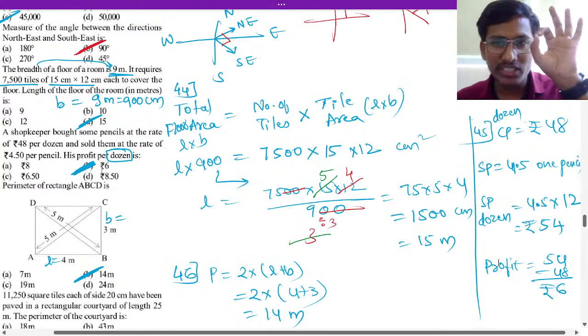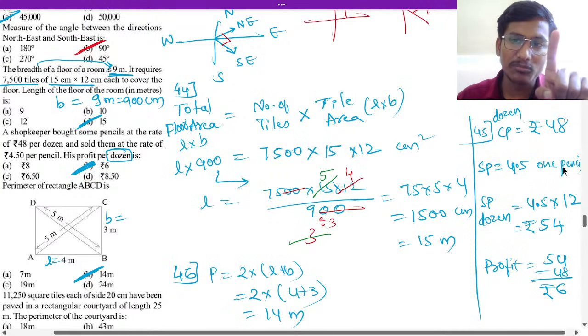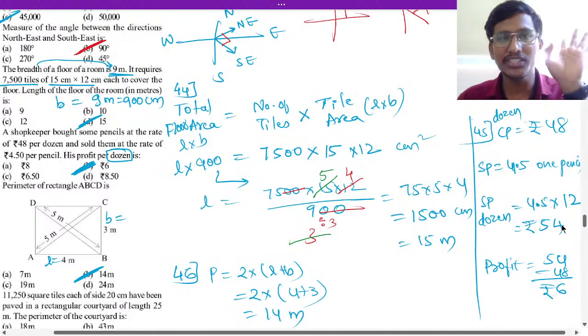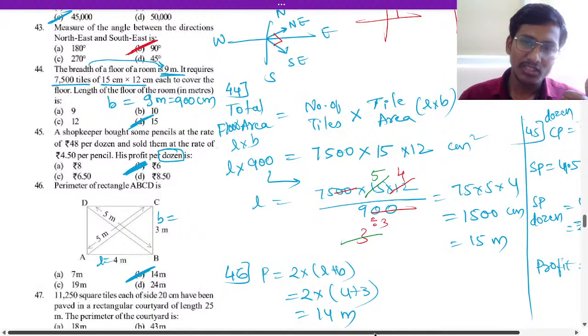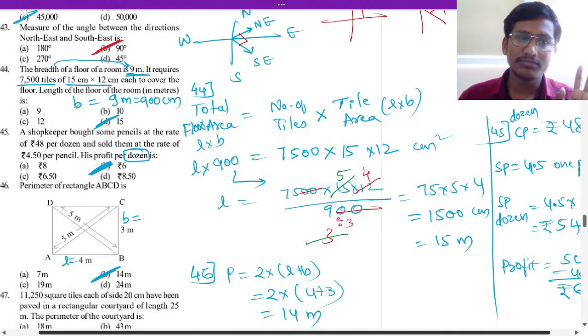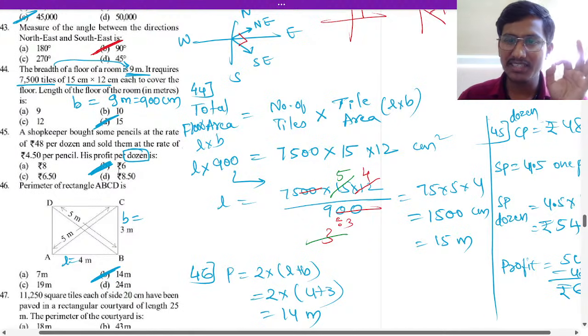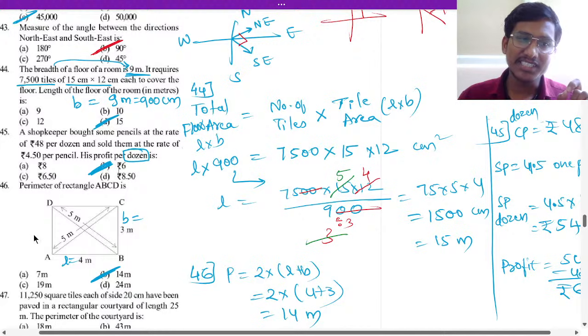Okay? So here the selling price of one pencil is given. From that you have to multiply with 12 and find for one dozen. I hope you will be able to do it. Will everyone be able to do it? Tell me. Okay, good. So that is 45, option B is the answer. You got 6 rupees. Okay. So next here.